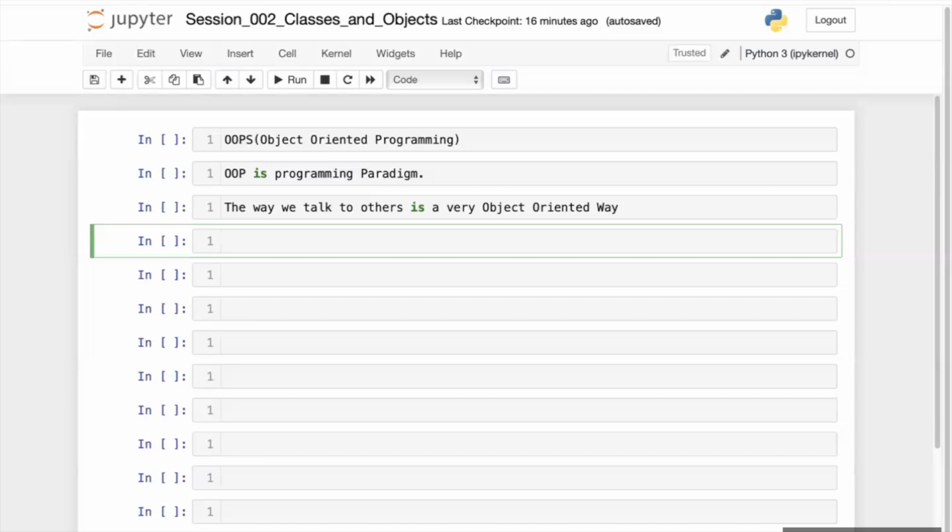So I am asking one object, Ruchi, to do something about another object, the laptop. Hey, object Ruchi, do something about the other object, which is the laptop, for me.